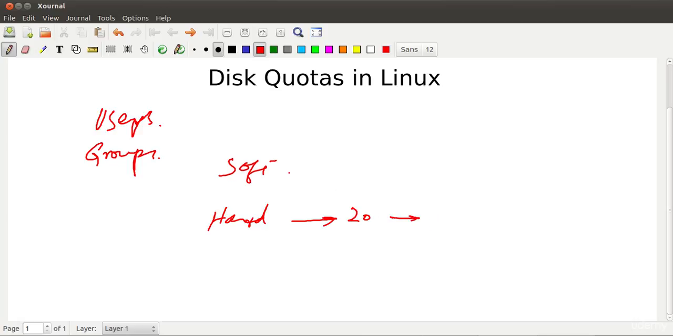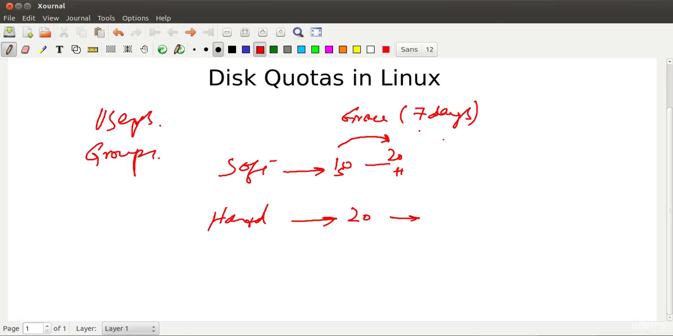But in the case of a soft limit, let's say we set a soft limit of 10 and a hard limit of 20. As soon as the user reaches the soft limit of 10 and exceeds it even by one, let's say he creates 11 files, then as soon as he creates the 11th file, a grace period will be started, which by default is 7 days. This means that within 7 days, the user can go up to his hard limit of 20.